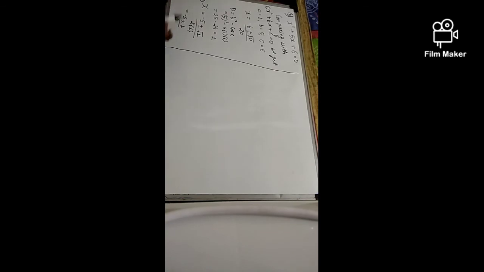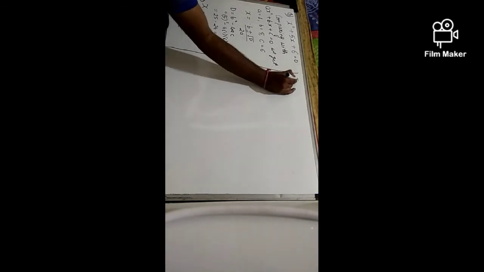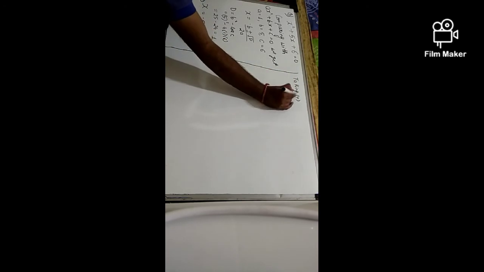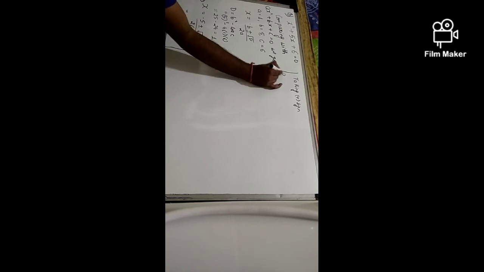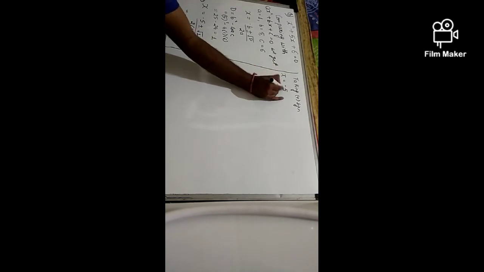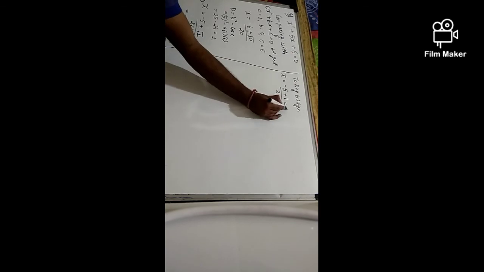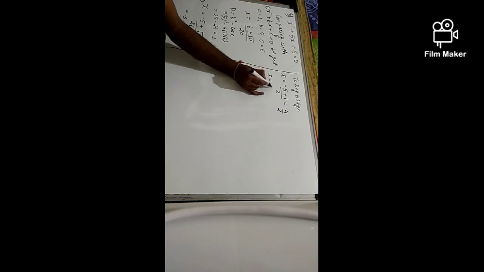Now see, we will get two different values. One value we will get when we take the positive sign. So I am taking the positive sign. What will x be? Minus 5 plus 1 by 2, which is equal to minus 4 by 2. So one value of x will be minus 2.